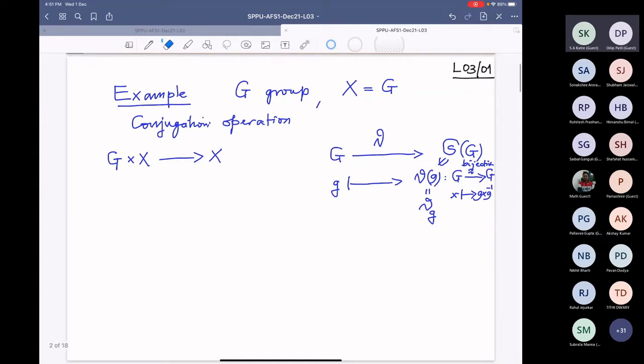So theta g is from G to G. Oh, I used a different letter for this. I want to use the same letter, so I use kappa g. And this is also kappa.